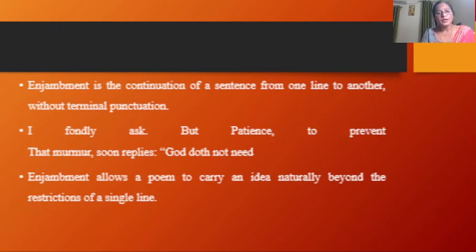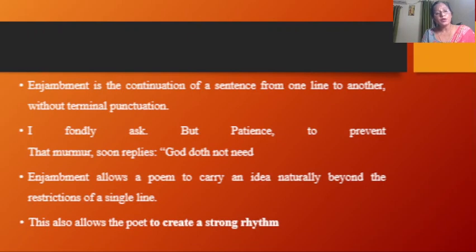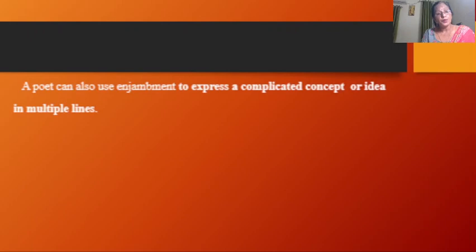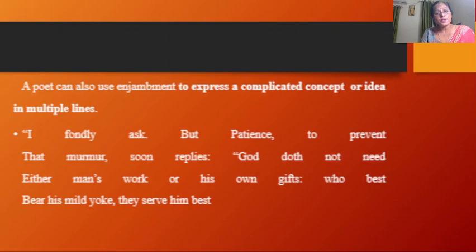Enjambment allows a poem to carry an idea naturally beyond the restriction of a single line. So the idea is carried from one line to another. It also allows the poet to create strong rhythm. A poet can also use enjambment to express a complicated concept or idea in multiple lines, right? Enjambment is used to express a complicated concept in multiple lines.